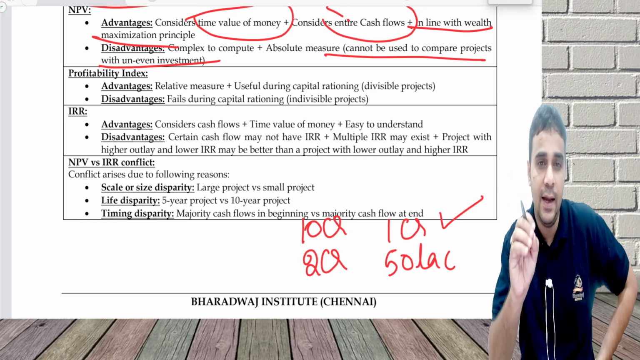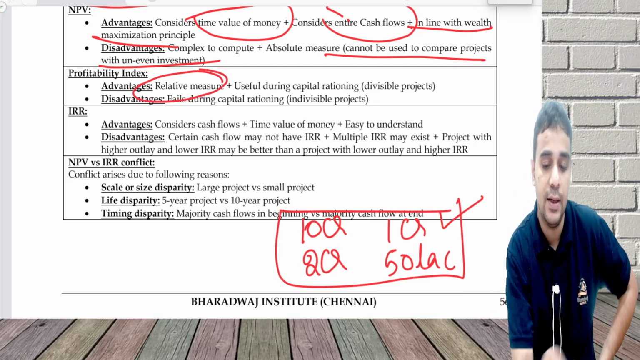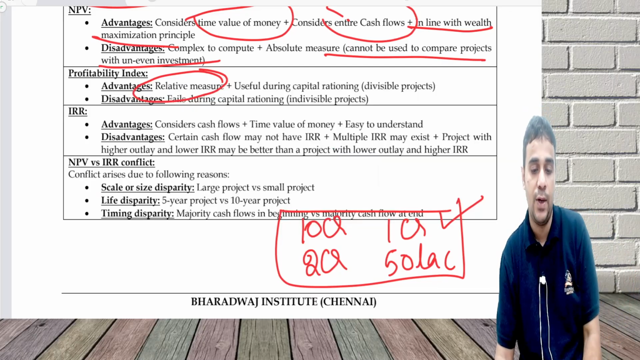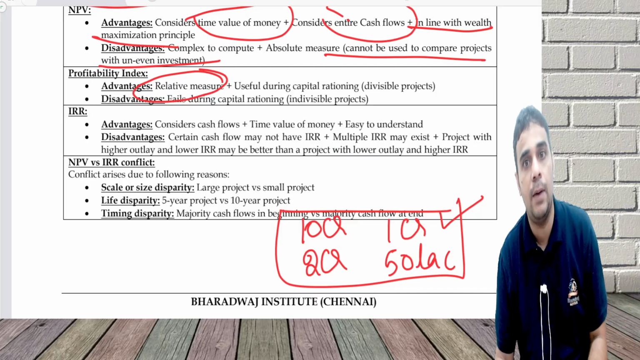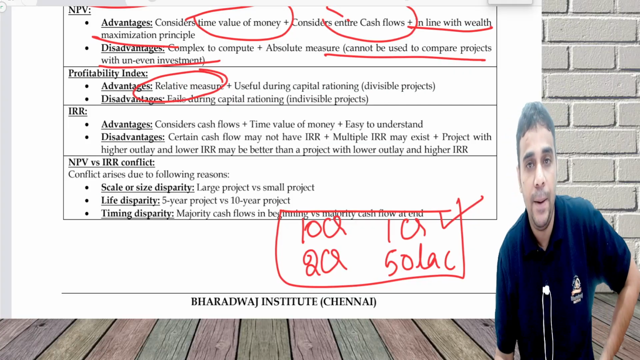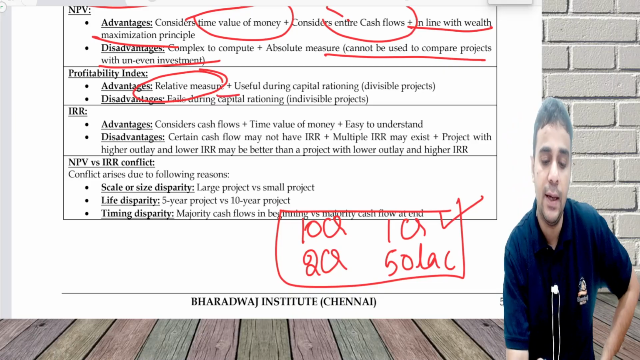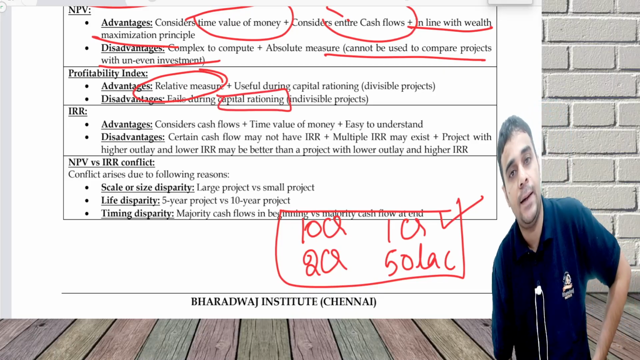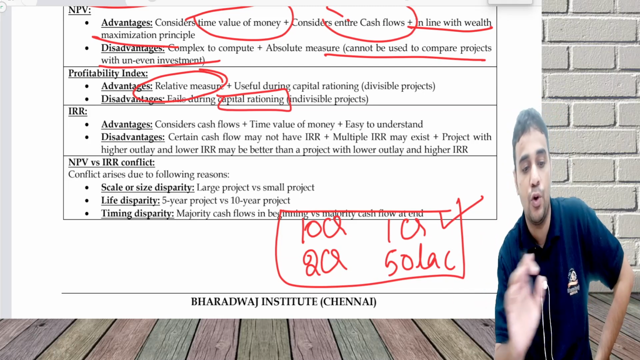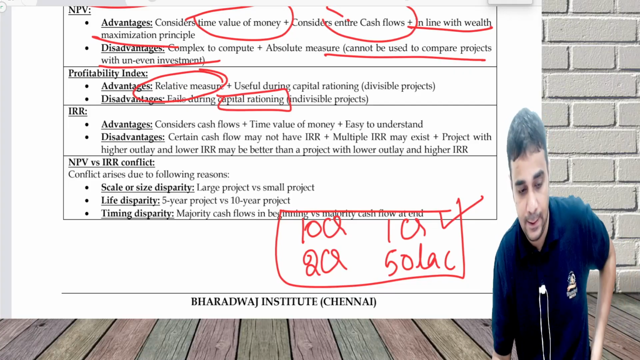Profitability index takes care of this issue, where you calculate the ratio, a relative measure useful during capital rationing. Capital rationing refers to a situation where I do not have adequate money to do all investments, so I have to pick and choose. There are certain disadvantages. It fails during capital rationing with indivisible projects. There are divisible projects and indivisible projects. For indivisible projects, you don't go by the profitability index. You go through an approach called the trial and error method.